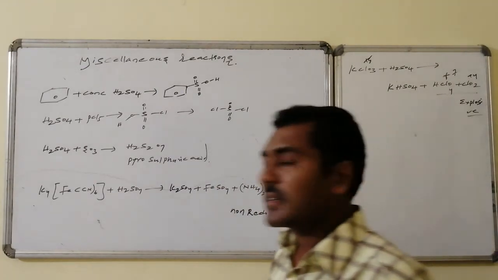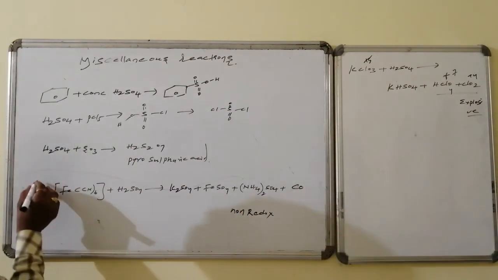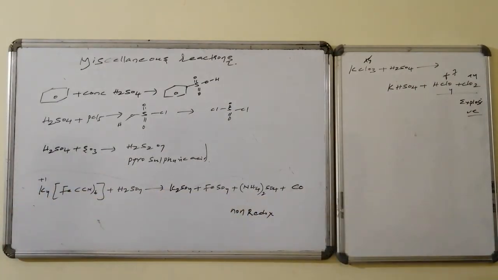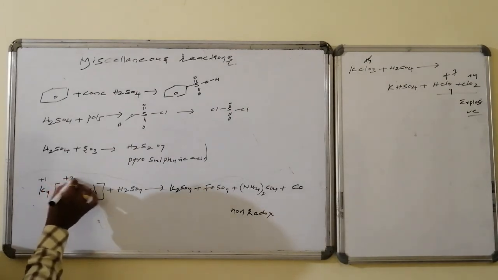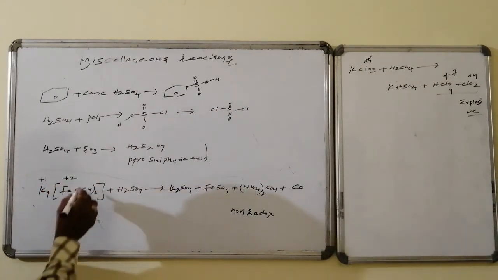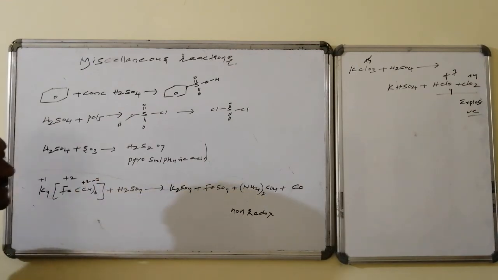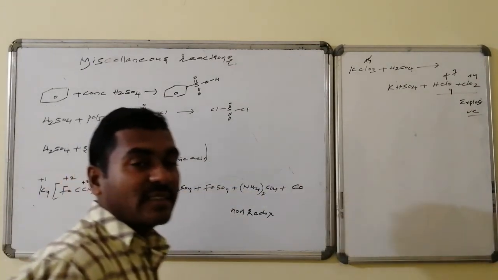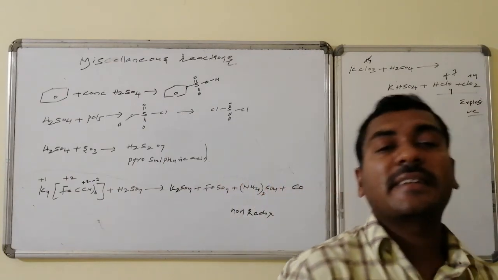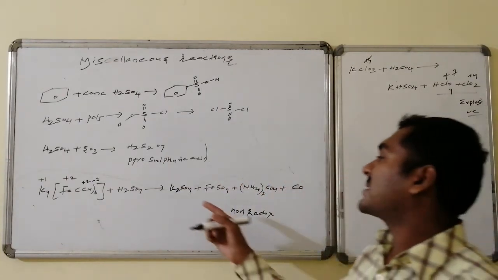Potassium is maintaining oxidation state +1, whereas ferrous is maintaining +2, carbon is maintaining +2, and nitrogen is maintaining -3. On reaction with sulfuric acid, sulfate ion is acting as a spectator ion. It combines with potassium to form potassium sulfate.